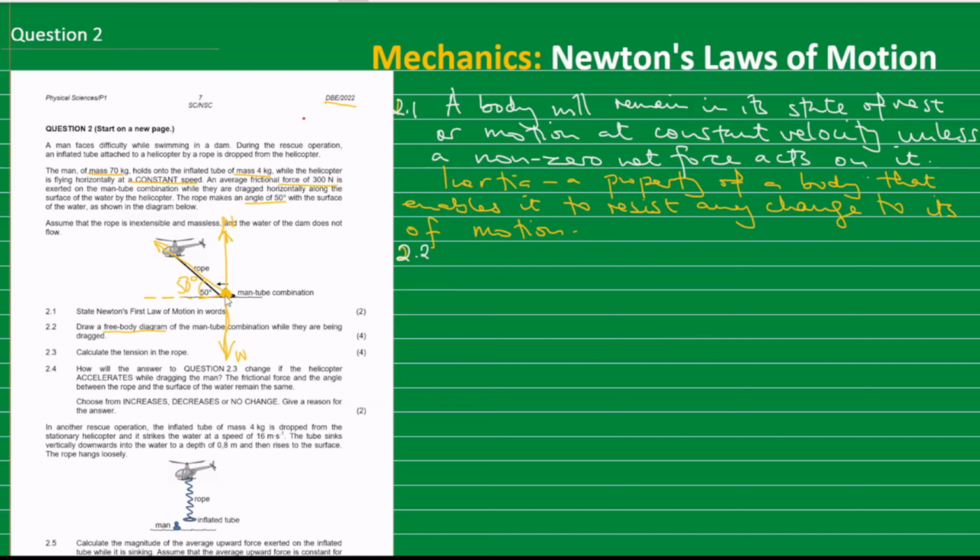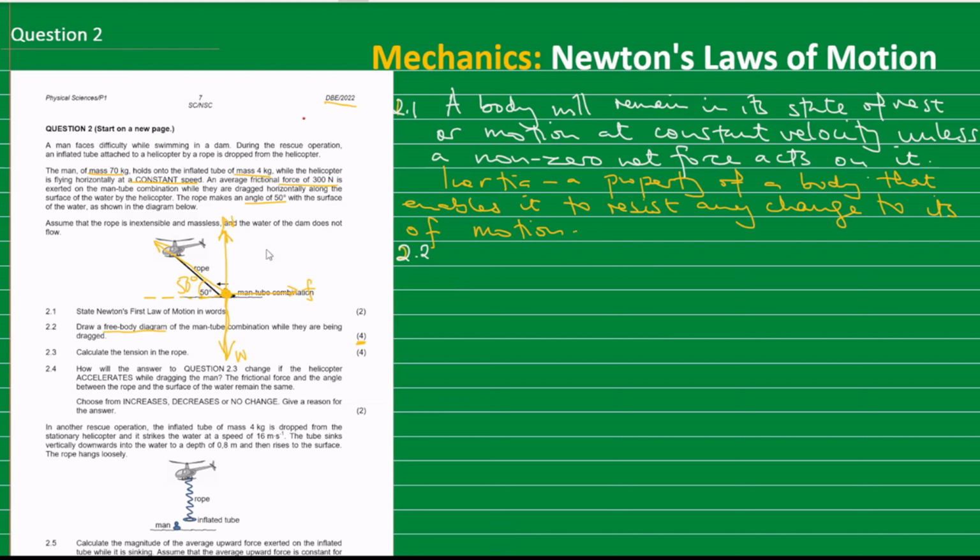So frictional force will always act opposite the direction of motion. So the man is moving to the left, and so frictional force will act towards the right. So that is FK. So now we have 1, 2, 3, 4. These are the 4 forces acting on the object. So this represents the free body diagram. You find in most cases that if they are given 4 marks, you must realize that mostly there are 4 forces that are required.